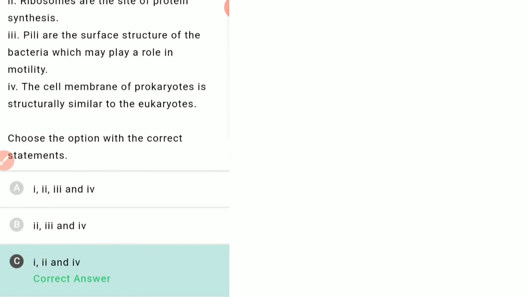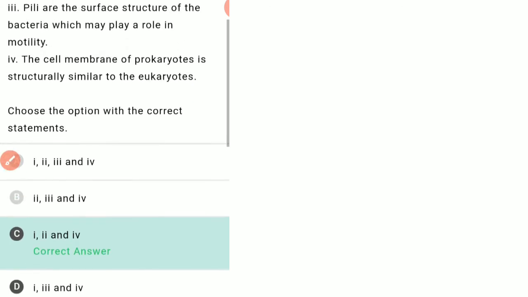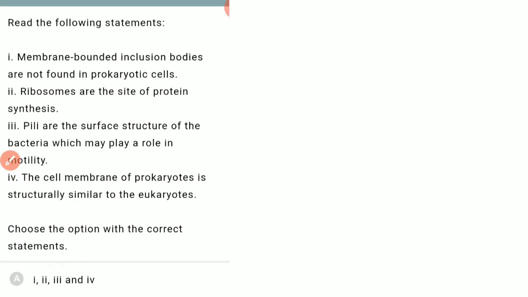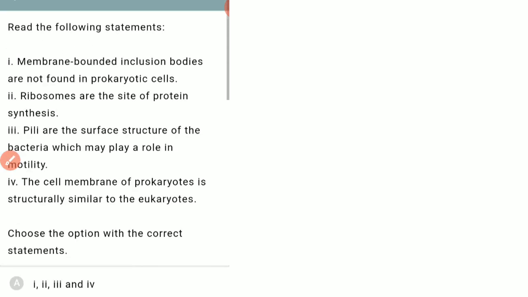In this option we have to find out the correct statement. Ribosomes are the site of protein synthesis, is correct. Pili are surface structures of bacteria; they may play an important role in motility? No, they help in conjugation and not motility. So 3 is incorrect and 2 is correct. So 1, 2 and 4 are correct.